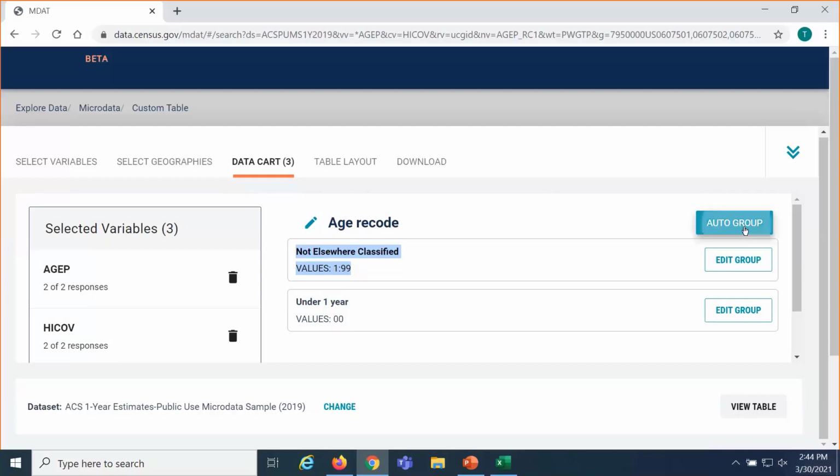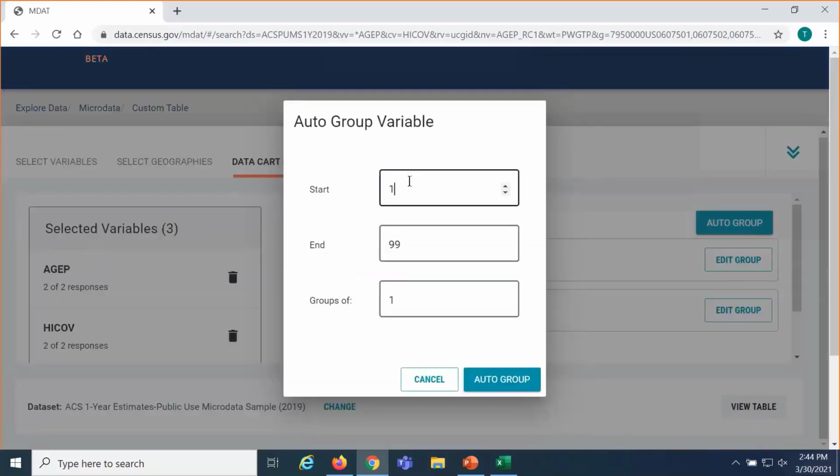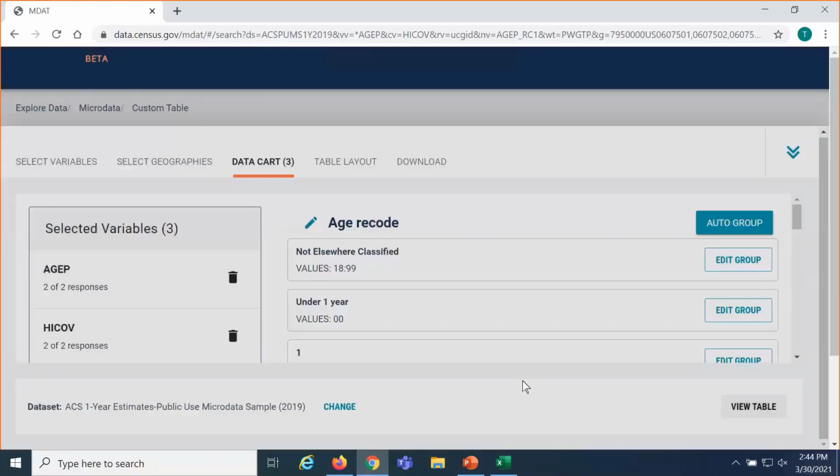So click on Auto Group, and then we tell the system we want to start at age 1, and we want to end at age 17. You can use this auto group anytime you want equal intervals in the groups you are trying to create. Since I want single year of age, I want separate categories for each individual age. I'll leave groups of at 1 and click auto group.